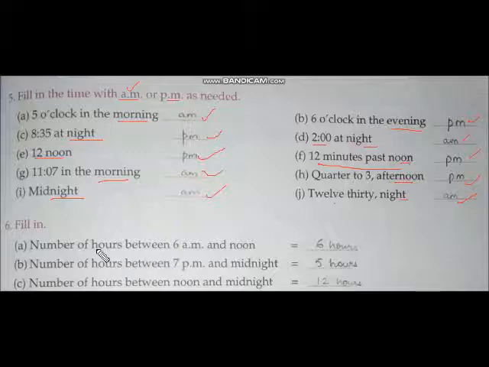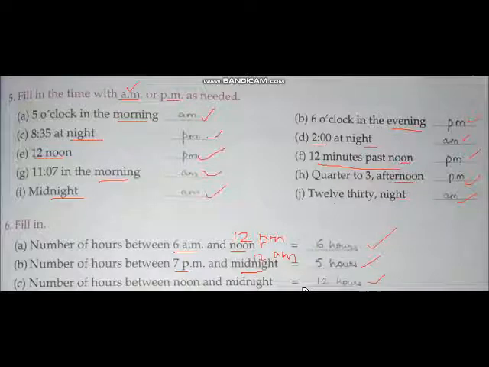Now there are some more questions in which you have to find the time duration. So if we say number of hours between 6 AM and noon, so noon is 12. So from 6 AM to 12 PM, how many hours will be there? You have to count, it will be 6 hours. Number of hours between 7 PM and midnight. Midnight again 12 AM. So from 7 PM to 12 AM you have to find the time, and it will be 5 hours. Then number of hours between noon and midnight, and noon is 12, midnight is also 12, so 12 to 12 it will be 12 hours.